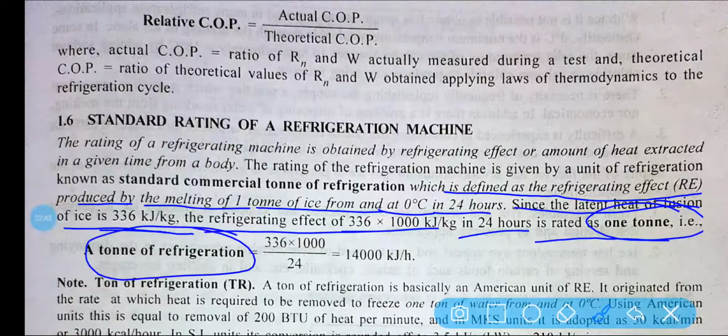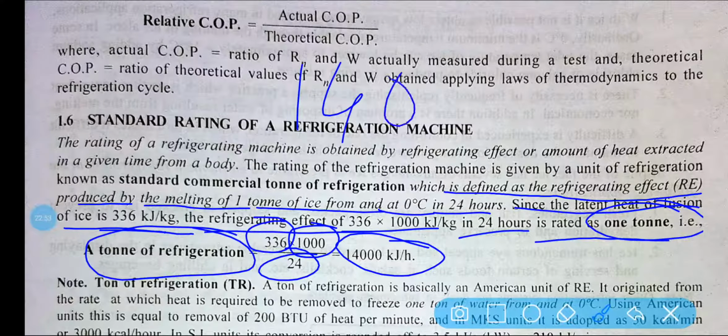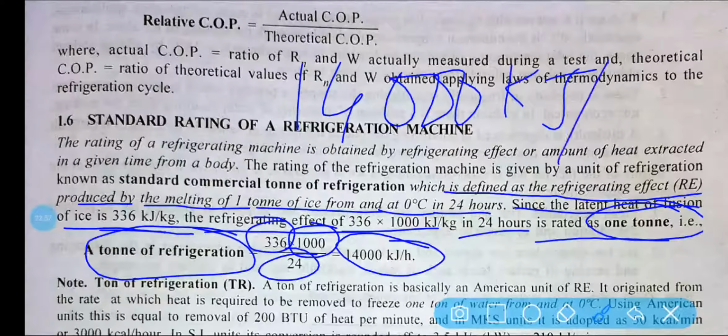So 1 ton of refrigeration means latent heat of the ice into 1000 by 24 hours, so 14,000 kilojoule per hour. So if I am supplying 14,000 kilojoule heat per hour to 1 ton of ice, then in 24 hours it will convert into 1 ton of water.